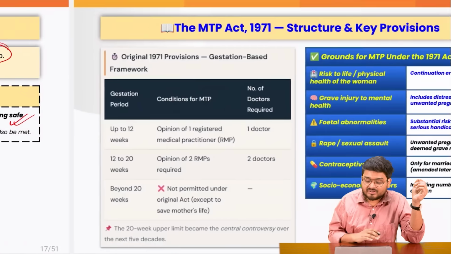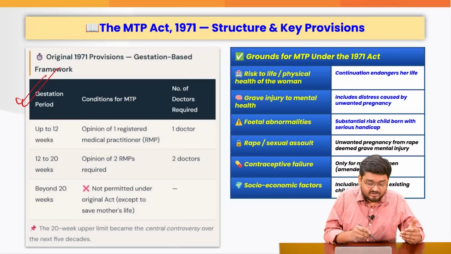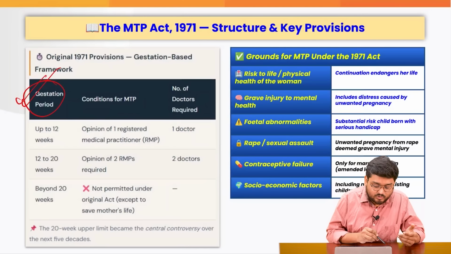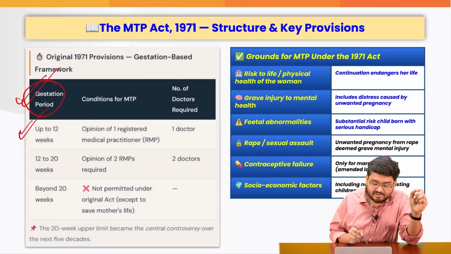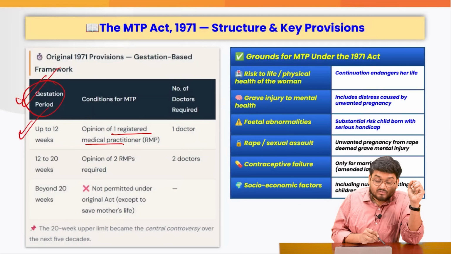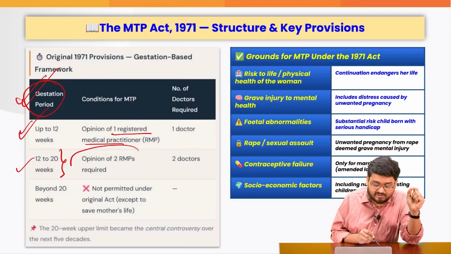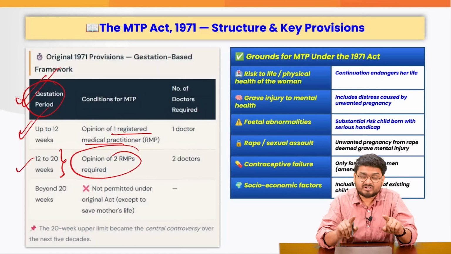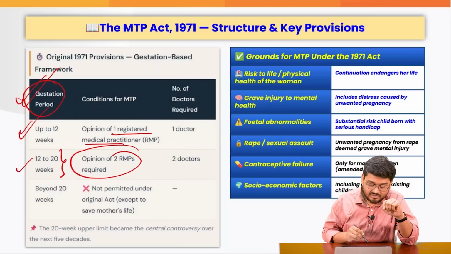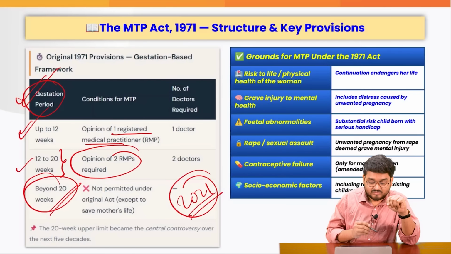And in 1971 this act was enacted for the first time. Now back then, the gestational period was a main thing of this act, because up to 12 weeks if a woman would go for abortion, they would require the opinion of one registered doctor. For abortions going to the period of 12 to 20 weeks, opinions of two doctors were recommended, and beyond 20 weeks, abortion was not allowed. And it was not allowed up to 2021, when this cap restriction was lifted.